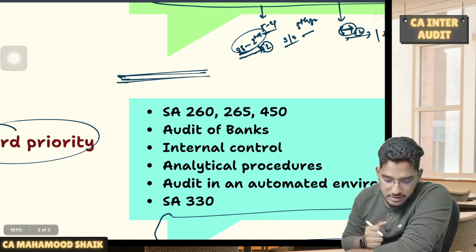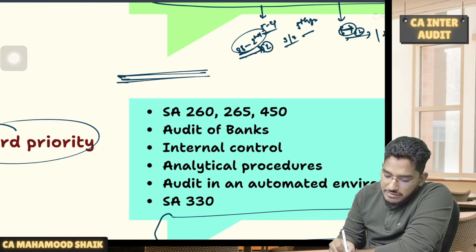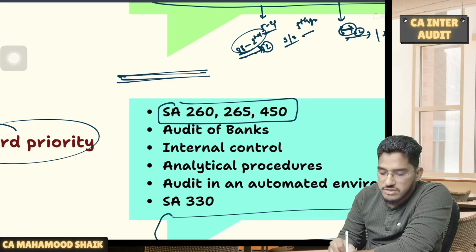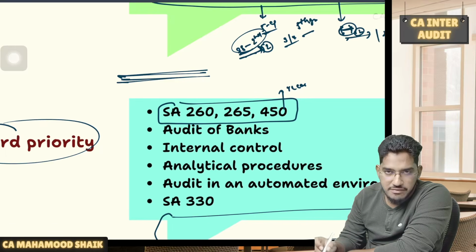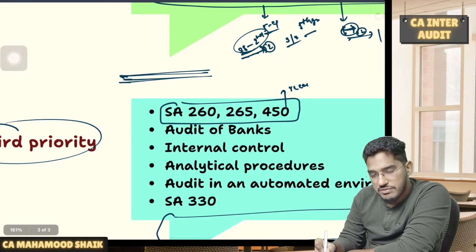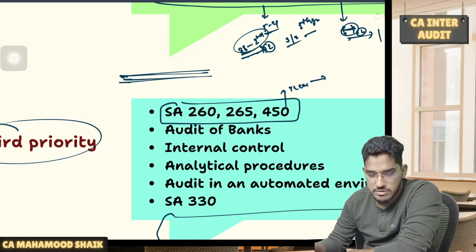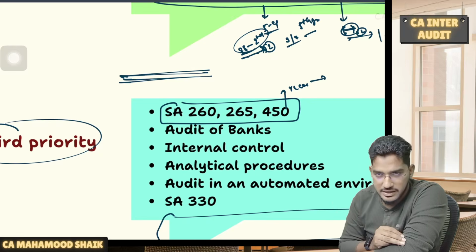You need to have a look at the third prioritization also. So I've identified 3 standards here: 260, 265, 450. These standards are recently added, a few attempts ago. But from the time they have added these 3 standards, they have asked enough questions from these 3 standards. These 3 standards are recently added.